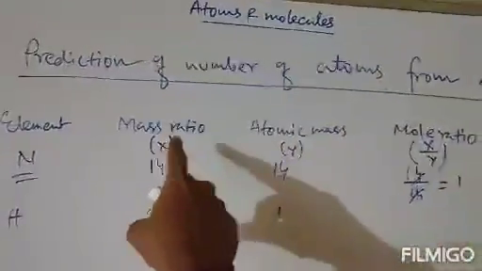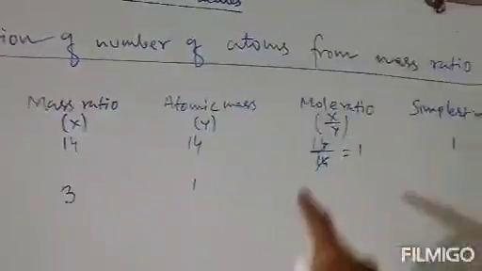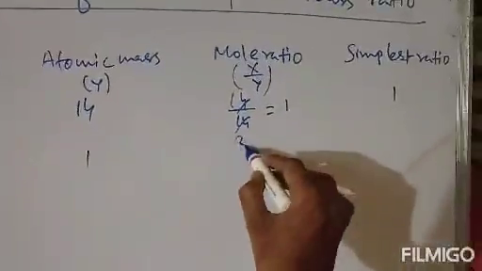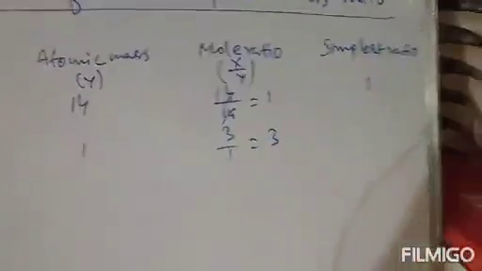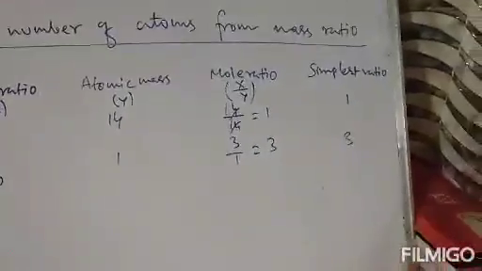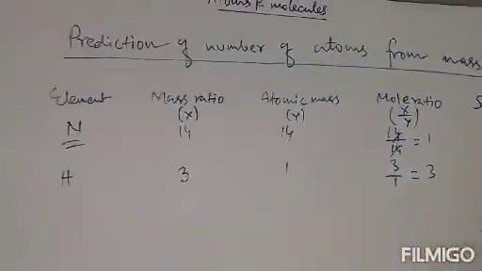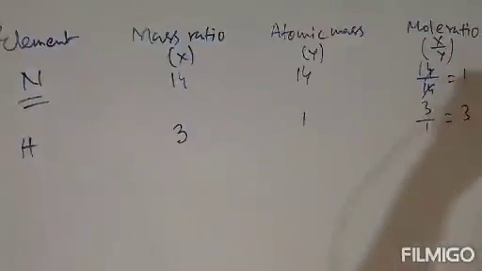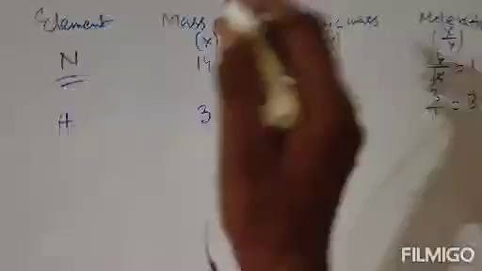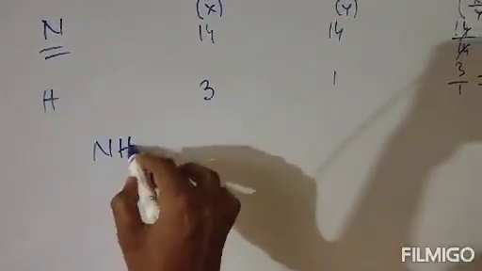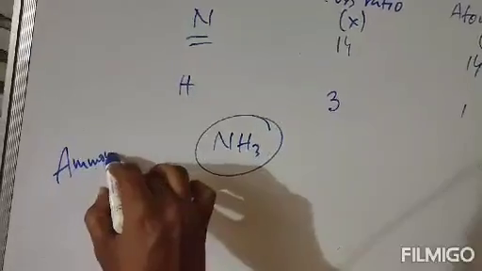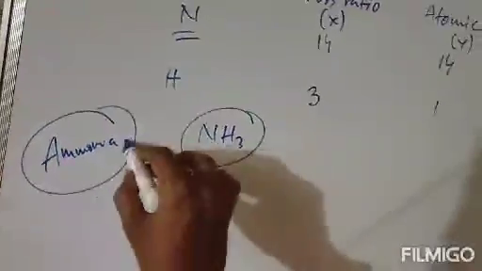That will be termed as the mole ratio. So 3 divided by 1 is 3. So the simplest ratio will be 3, because the mole ratio is 3. That means in the hydrogen element, the simplest ratio is 3. Now we have to calculate the formula of NH3, that means ammonia.